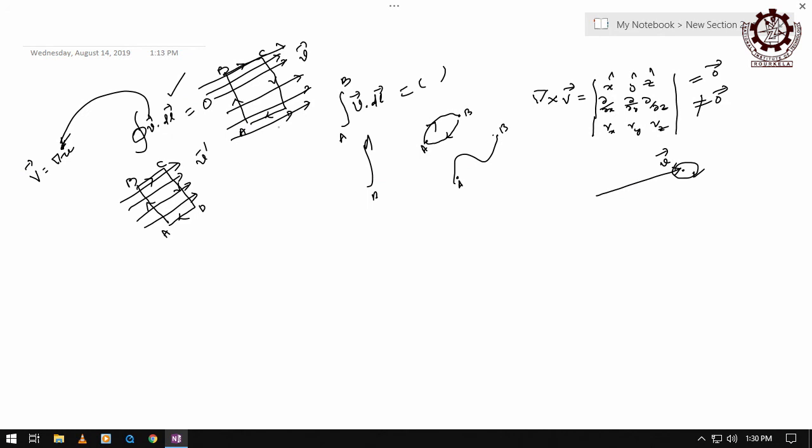Both are the same rectangle A, B, C, D, but placed in two different fields, one uniform field, another non-uniform field. This is the non-uniform field, this is the uniform field, right. If you go for the line integration of that rectangular path over that field, are they the same or different? Different, right. And you should understand also why it is different.